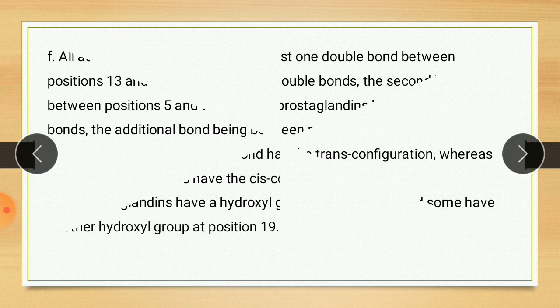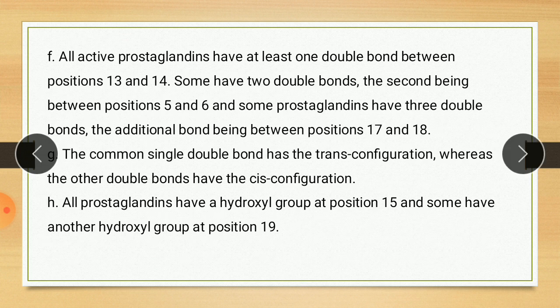Next point. All active prostaglandins have at least one double bond between positions 13 and 14. Some have 2 double bonds, the second double bond being between 5 and 6. And some prostaglandins have 3 double bonds, the additional bond being between 17 and 18.